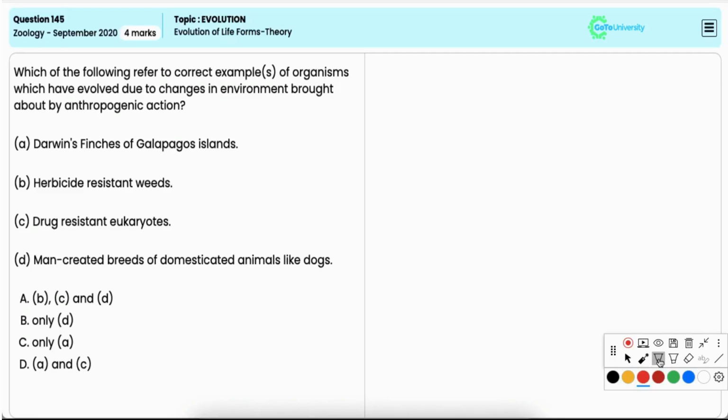In this question, you have to point out the option that includes the examples of organisms which have evolved due to changes in environment brought about by anthropogenic action. Now, Darwin's finches of the Galapagos Islands. It is incorrect. Darwin's finches are an example of natural evolution due to natural environmental factors like food availability and climate, and not due to human influence.